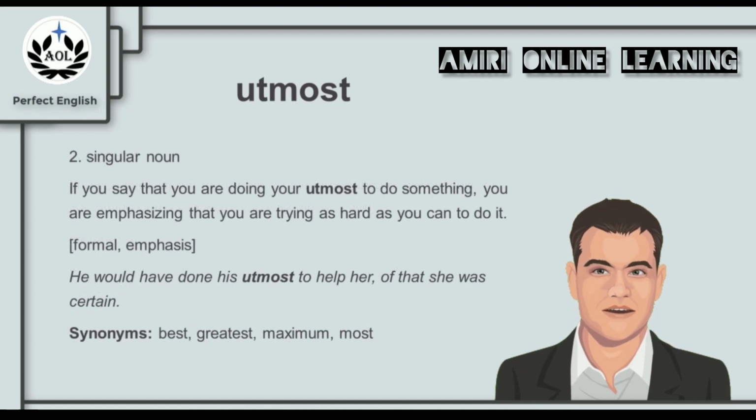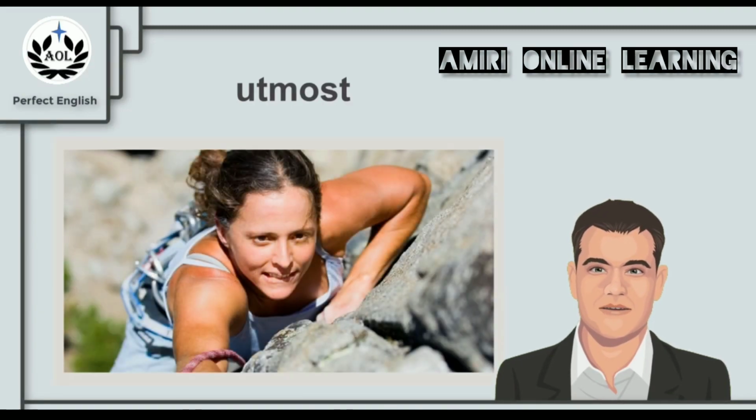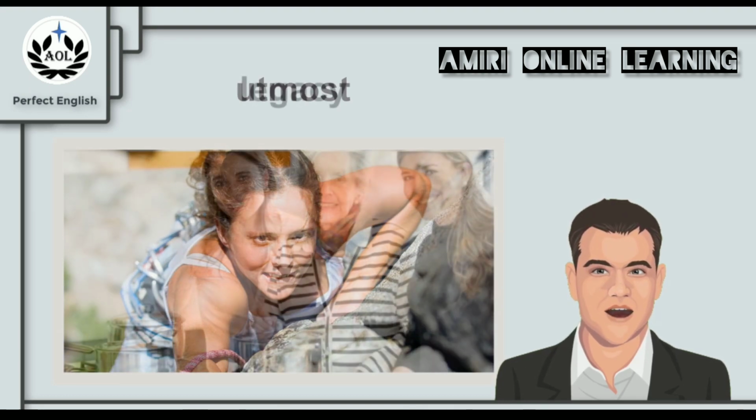If you say that you are doing your utmost to do something, you are emphasizing that you are trying as hard as you can to do it. For example, he would have done his utmost to help her, of that she was certain. And synonyms for utmost in this context are the words best, greatest, maximum, or most. So the next time you remember this young lady trying to climb the mountain, remember the word utmost and what it means.